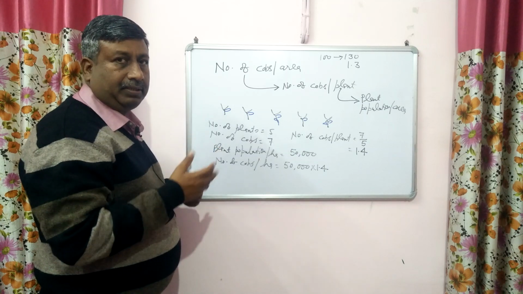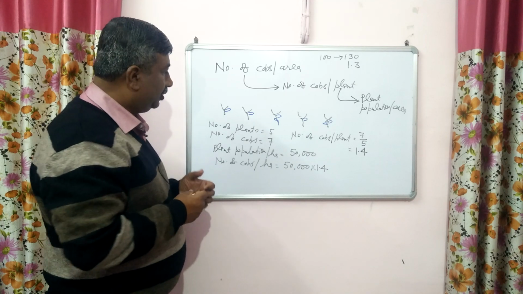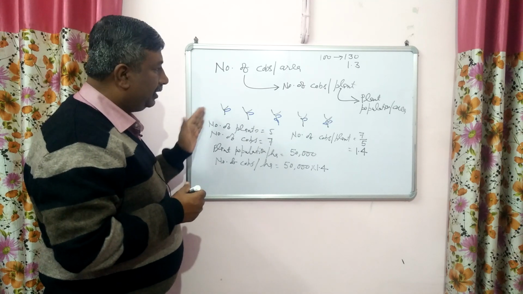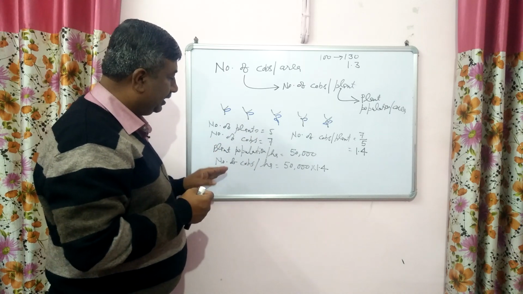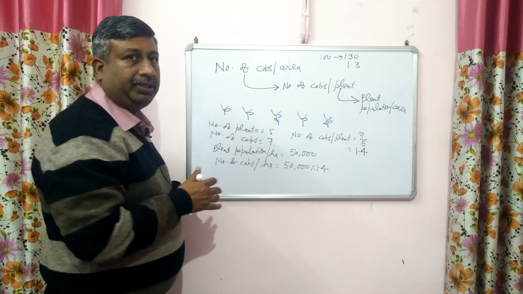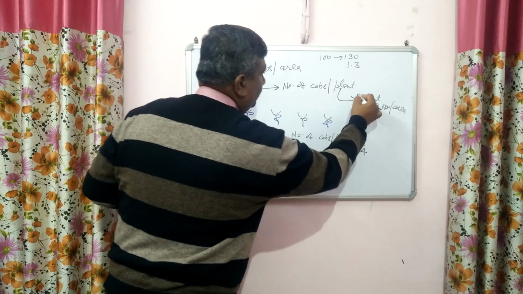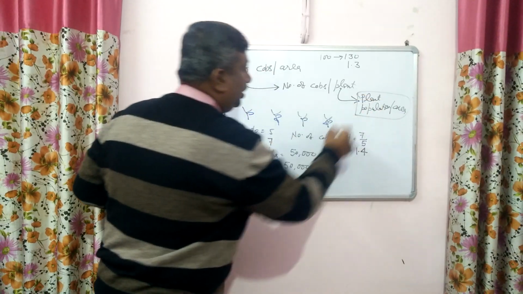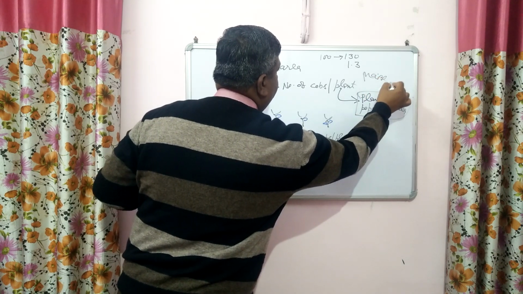Directly we can count the number of cobs in 1 square meter area, or we can count the number of plants, then number of cobs per plant, and by the average value we can get the number of cobs per hectare. So this is a very important parameter, number of cobs per unit area, and it depends on plant population. That's why plant population in case of maize is a very important characteristic.